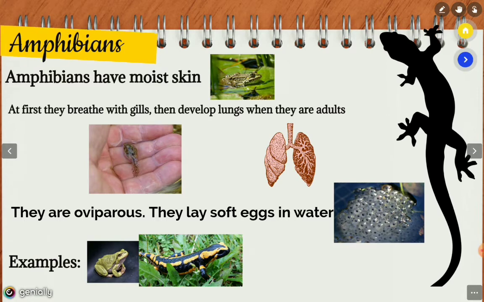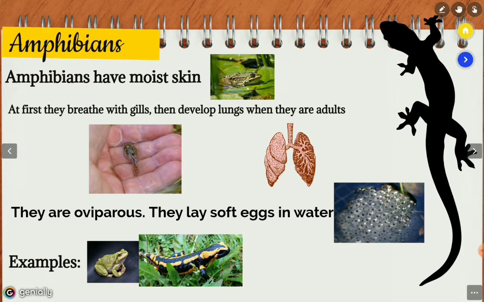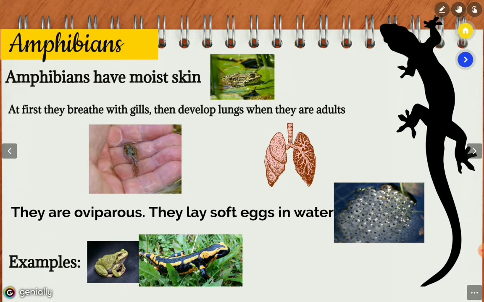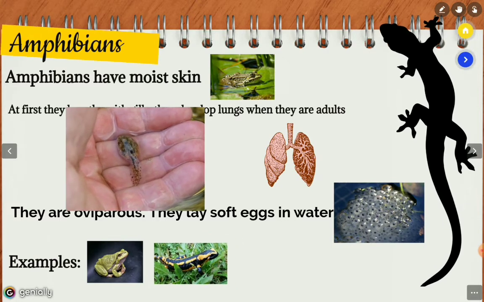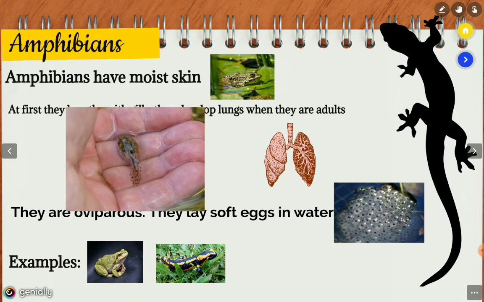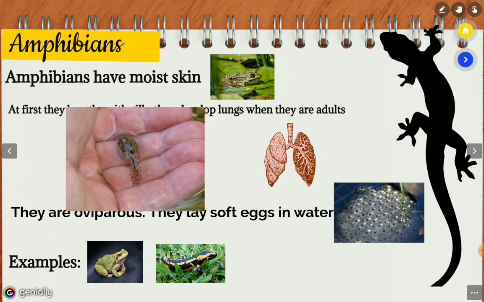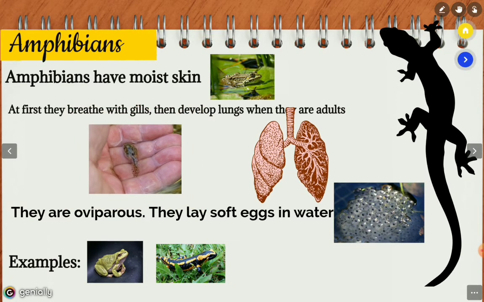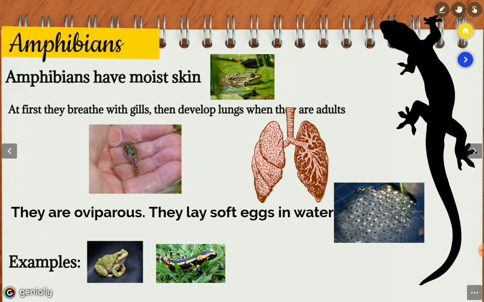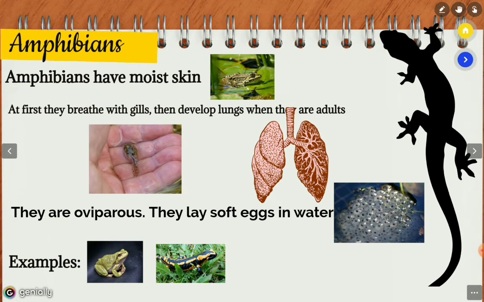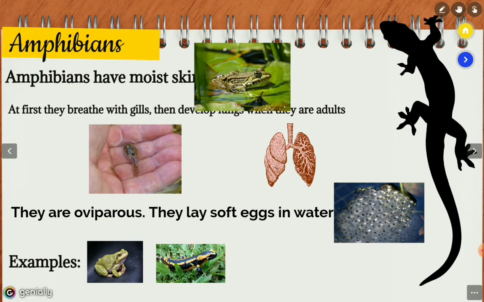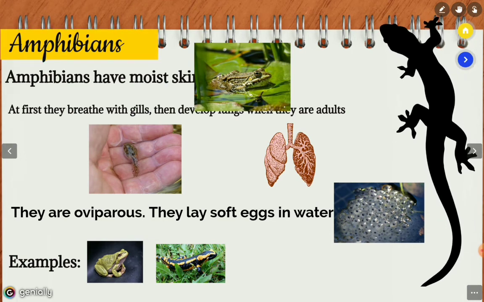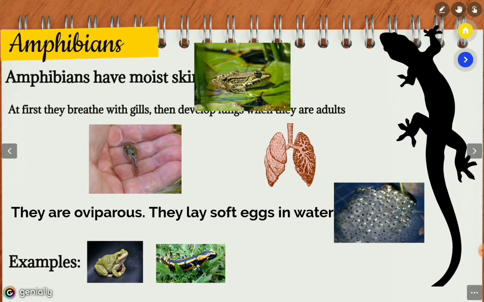Well, remember that it's important to know that in the earliest stage of their lives, amphibians breathe with gills, but when they become adults, they breathe with lungs, but also with their moist skin. And they grow up through a process called metamorphosis.